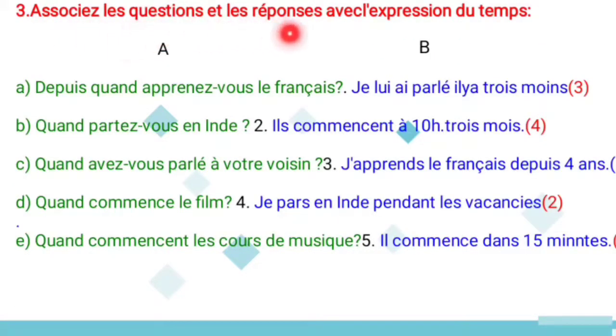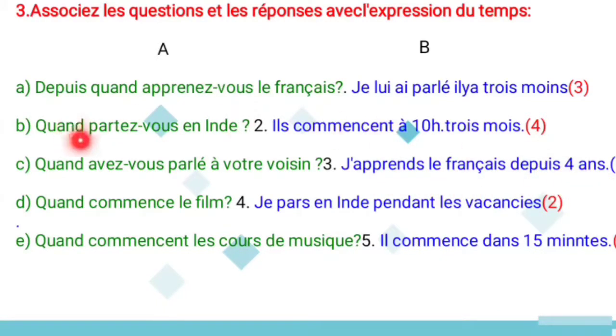Associer les questions et les réponses avec l'expression du temps. So here you have to match the question and the answer with the time expression. And see the first one. Depuis quand apprenez-vous le français? So how long have you been learning French? So the answer, j'apprends le français depuis 4 ans. So I have learned French for 4 years.